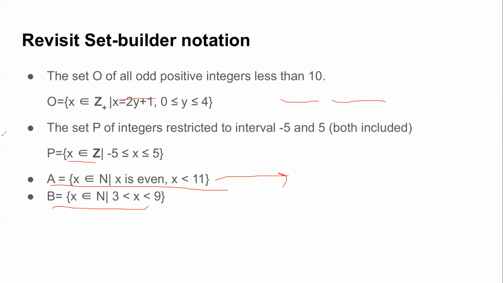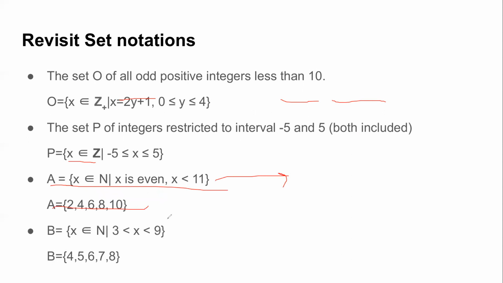Excellent, it's simple, right? So X is even and strictly less than 11. So all the even numbers starting from 2 till 10, and similarly X between 3 and 9. So 3 and 9 are not included. So 4, 5, 6, 7, 8. Okay, it was just a quick brush up of set notations.